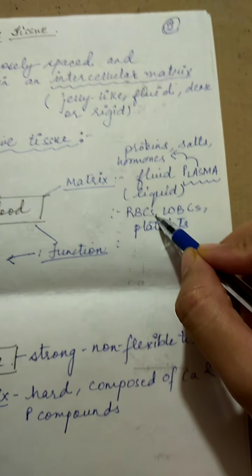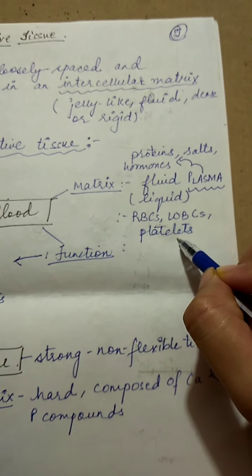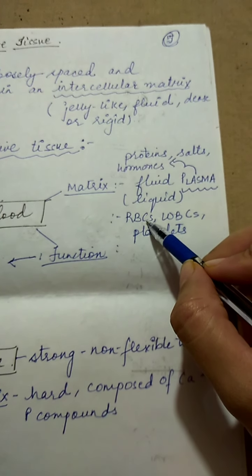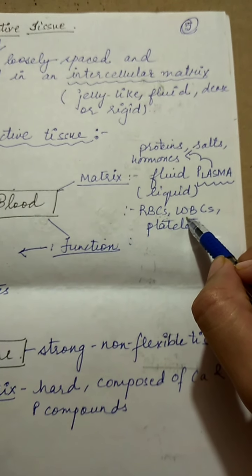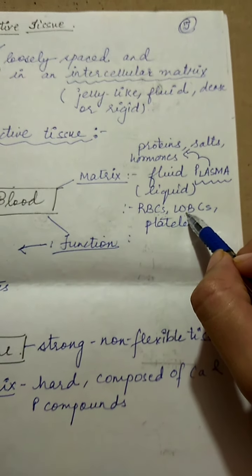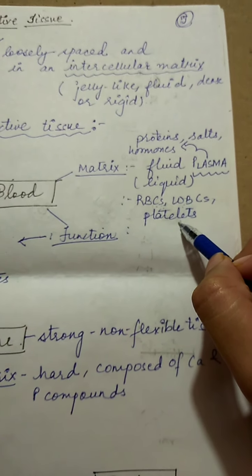The cells which it contains are red blood cells, white blood cells and platelets. Red blood cells, we know, contain the red color pigment hemoglobin, and WBCs are the soldiers of our body, or they give the immunity. Platelets, on the other hand, help us in clotting of the blood.